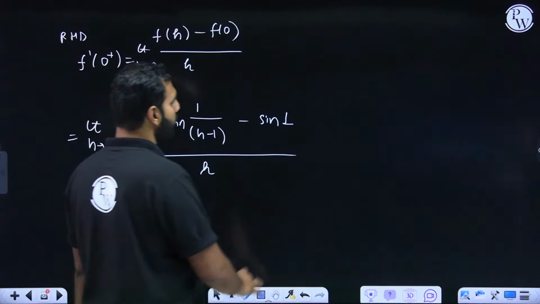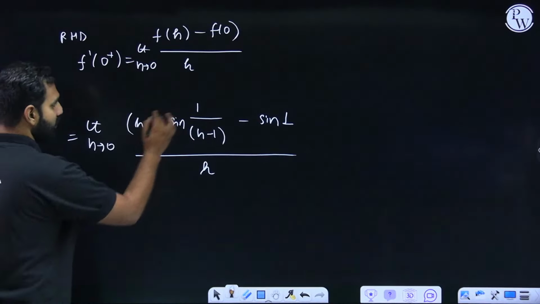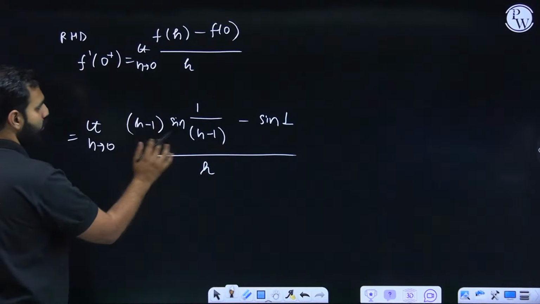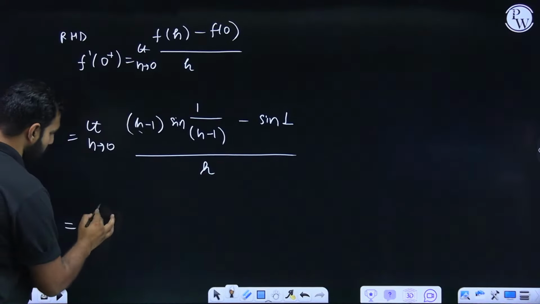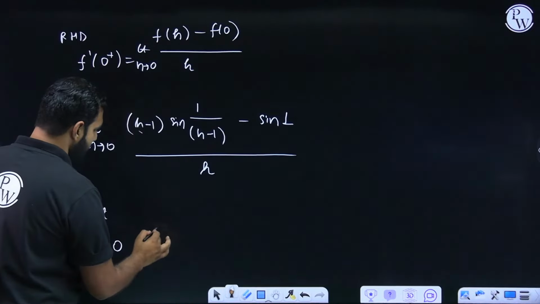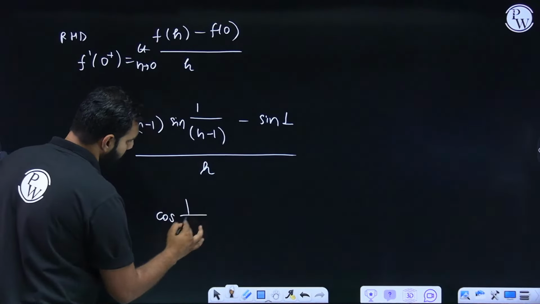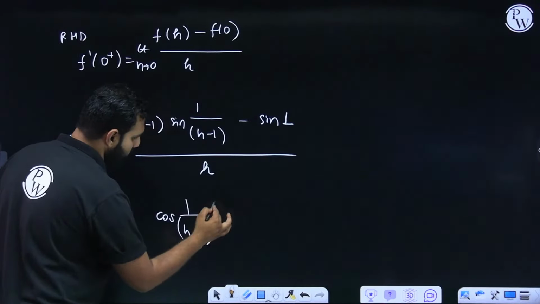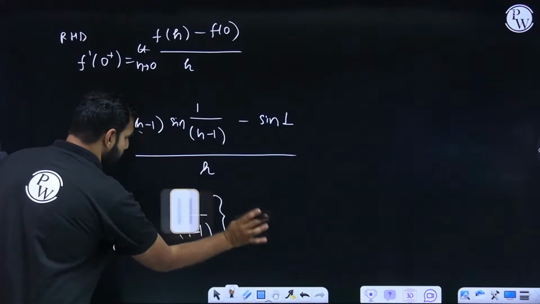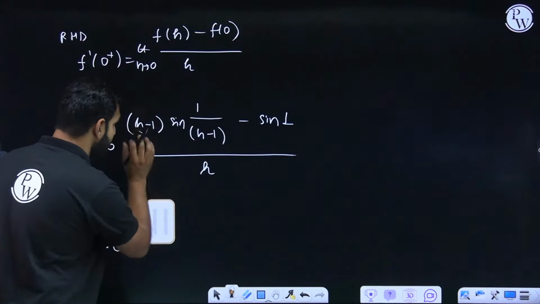So 0 by 0 form, what I'll be using is L'Hopital. So when I again use L'Hopital, I'll be differentiating numerator and denominator. So denominator becomes 1, this becomes 0. So the numerator is what? This particular part needs to be differentiated, where limit h is approaching 0. So h minus 1 differentiated gives you 1. Sine 1 upon h minus 1, that is cos of 1 upon h minus 1, and 1 upon h minus 1 when differentiated, sorry, I'm really sorry. First of all, first function as it is, h minus 1 remains as it is. First function differentiated gives you 1.